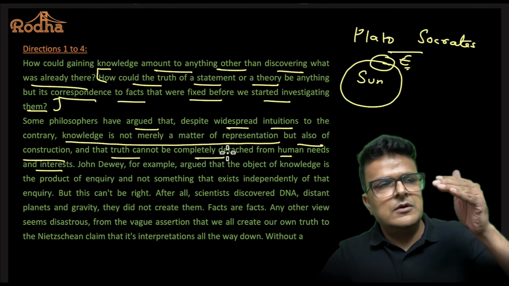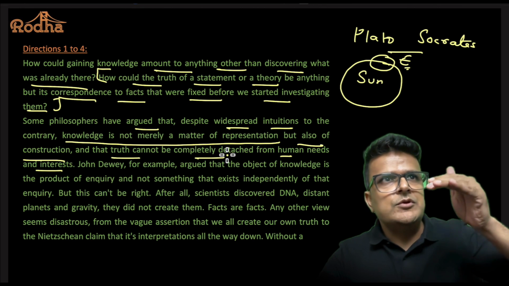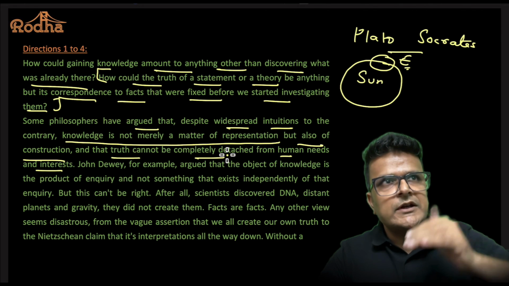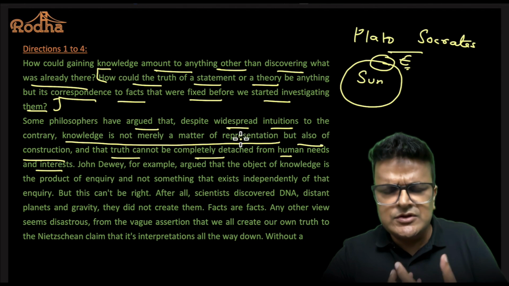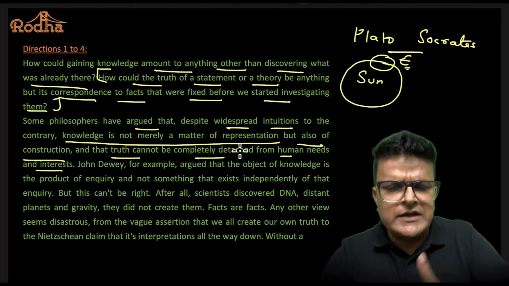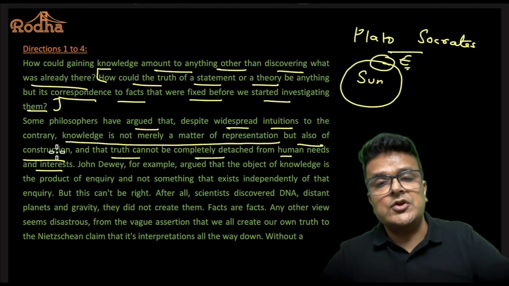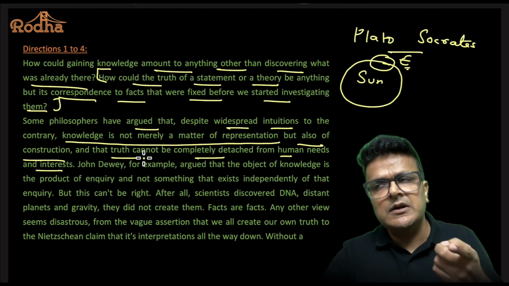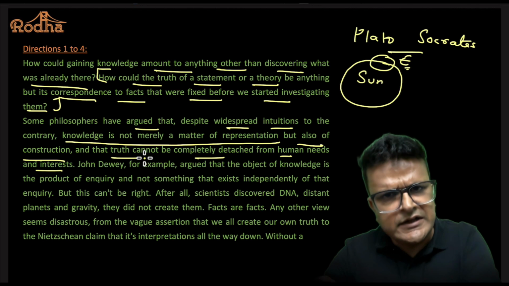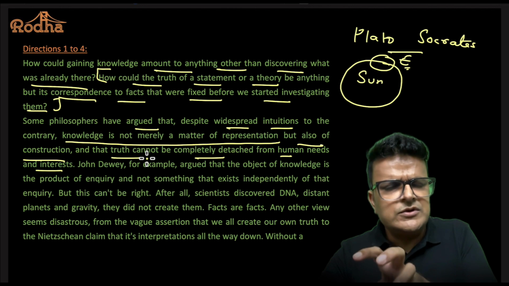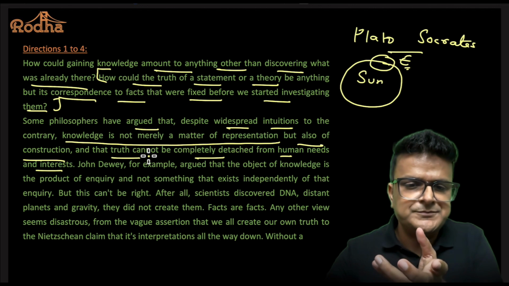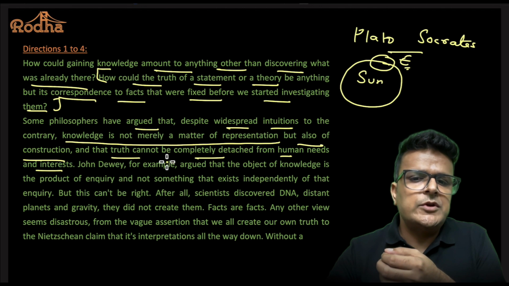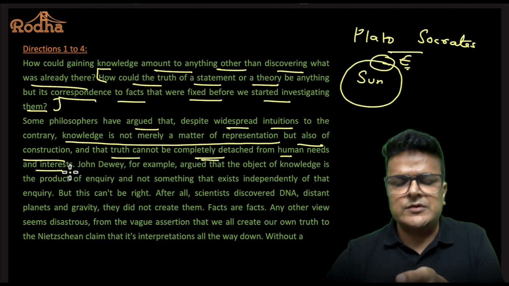So if I say the gravity pulls us down with 9.8 meter per second square speed, it is not just a fact that I state. It is also construction, means we also create it. So some philosophers say that we don't just state a fact, we also create it. And that truth cannot be completely detached from human needs and interest.